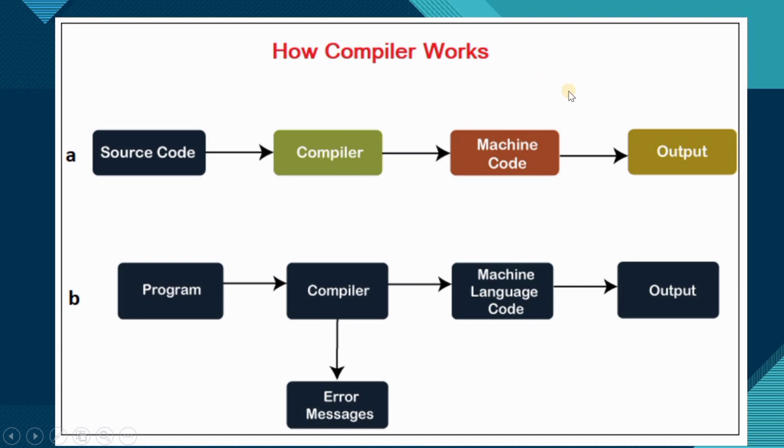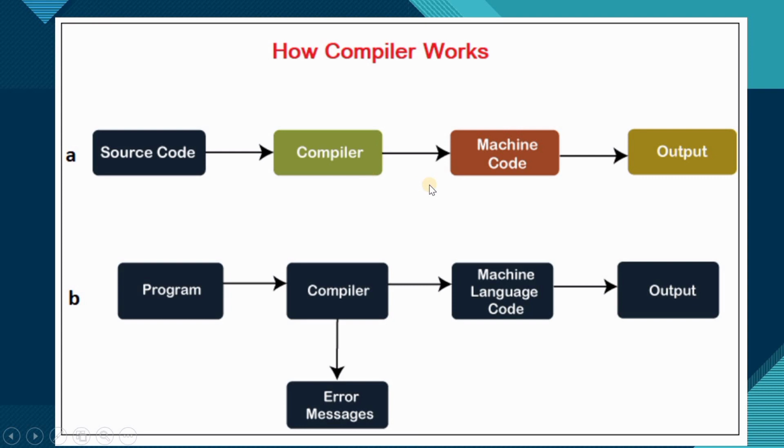If your program is correct and contains no error, then the compiler converts your entire source code into machine code at once, and finally your code executes. So the compiler takes the source code, converts it into machine code, and generates the output.